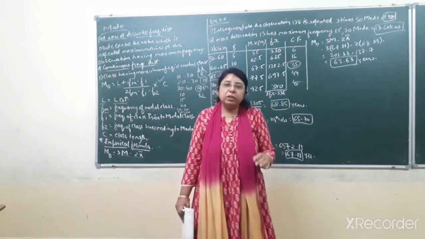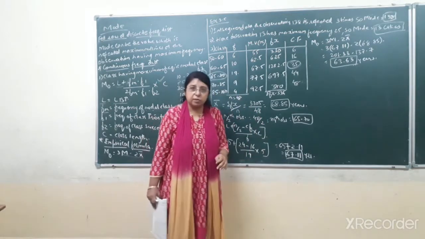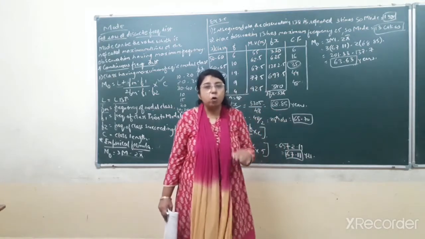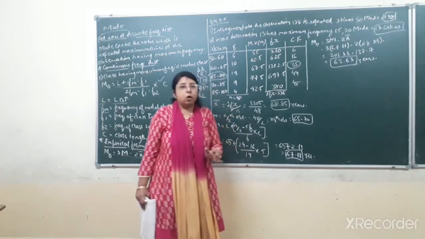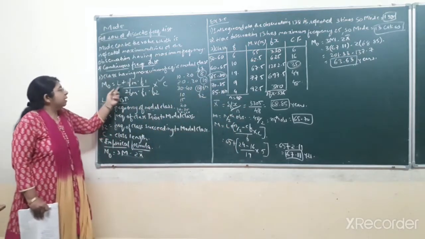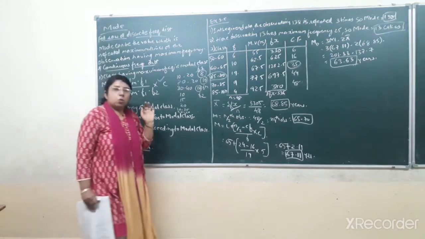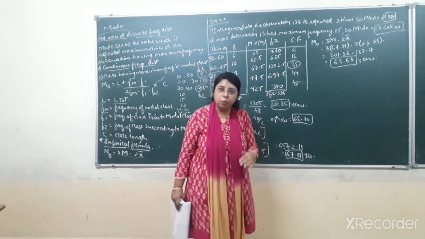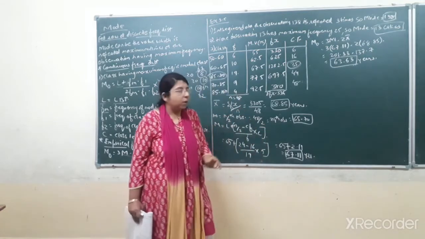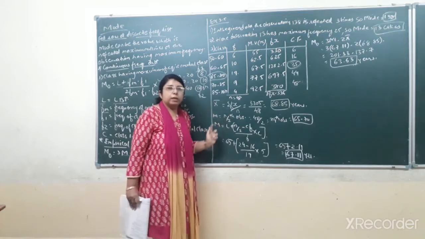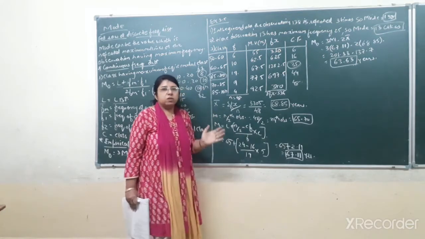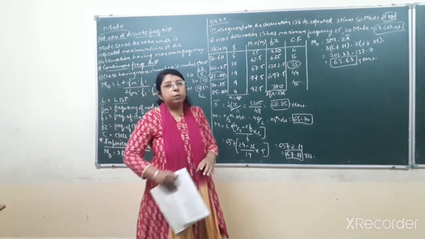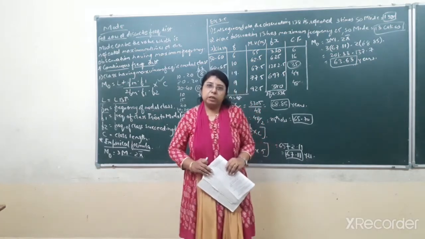So in this way, whenever the classes are having unequal class length, students, don't forget to apply the formula of mode, that is the empirical formula to find mode. Okay, you cannot apply the formula L plus Fm minus F1. Okay, so whenever the classes are having unequal class length, you have to apply the empirical formula to find the mode. And in order to find the mode by this formula, you have to compulsorily find both the values, that is mean and median. Okay, so in this way you have to do the calculation. Now after understanding question number 3, we'll be moving on with question number 4 of the same exercise.